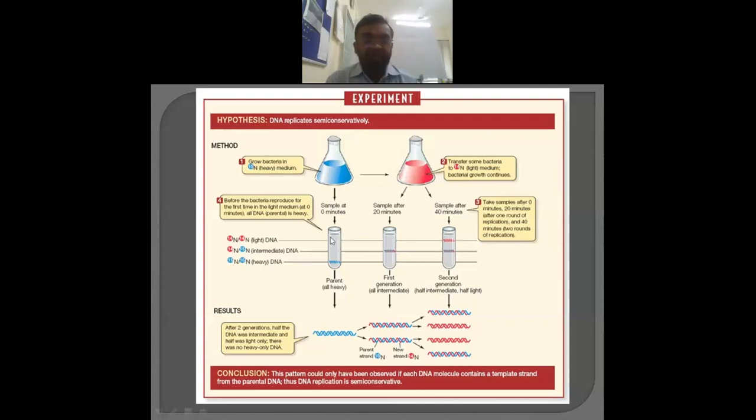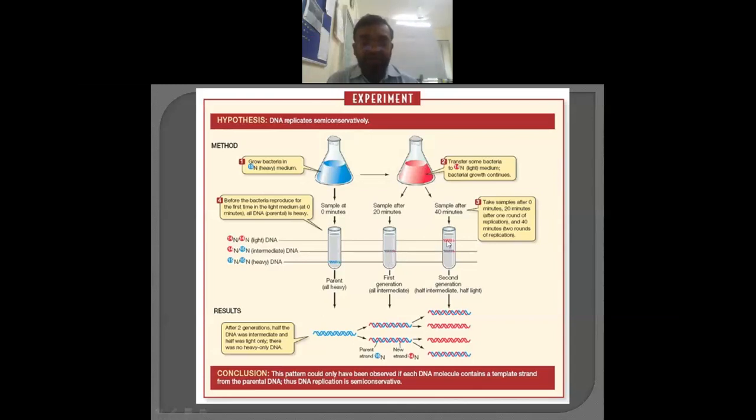In the first sample, where everything contained heavy nitrogen, they found a single band of DNA, and that is the position of heavy DNA. Why is it referred to as heavy? Because it consists of N15, and hence it is slightly heavier compared to the other. After the first generation, the sample got an intermediate position, meaning it is not equivalent to the heavy position. It is above that, lighter than heavy DNA but heavier than the light DNA.